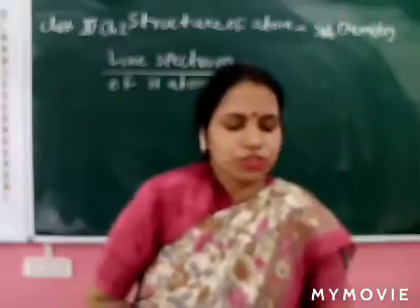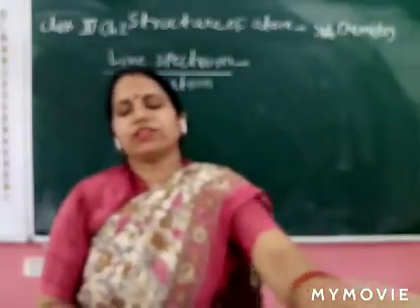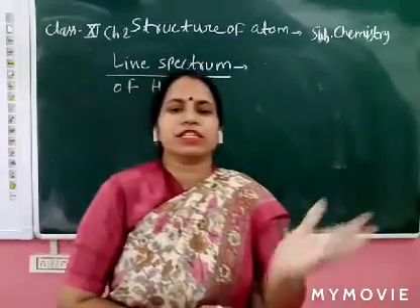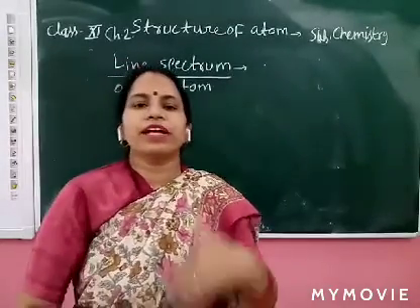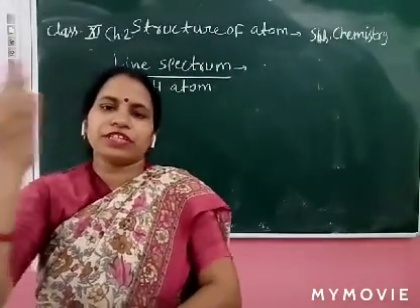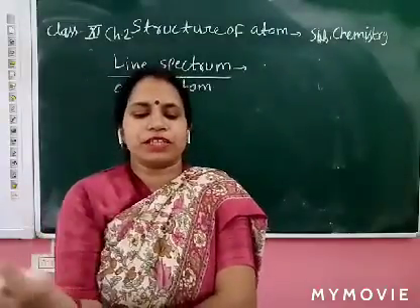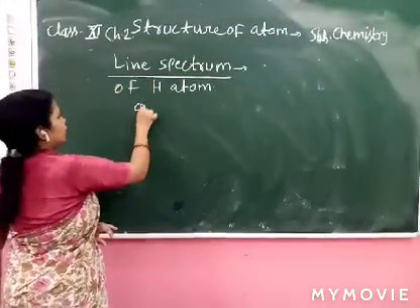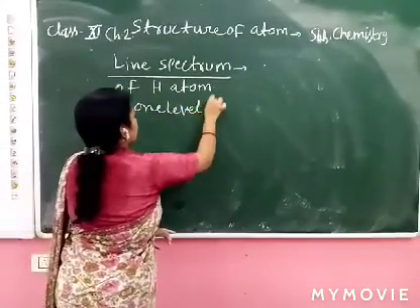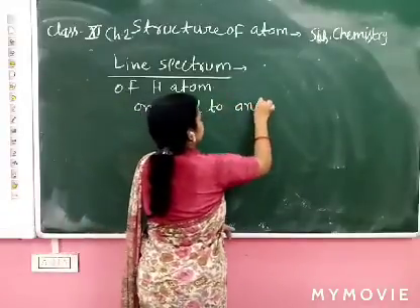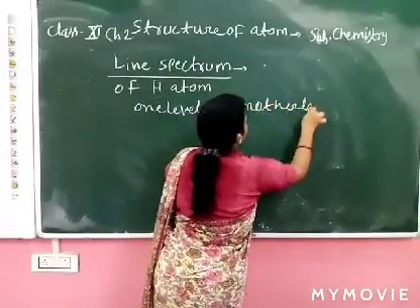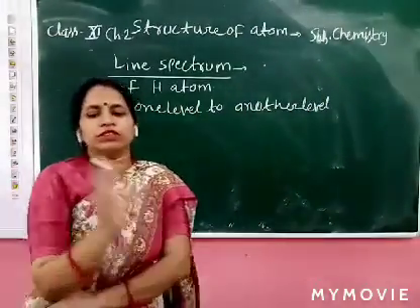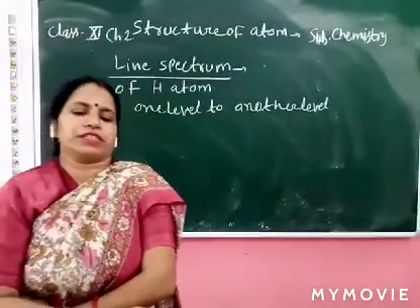Now, the transition from one level to another will produce a line spectra. We already discussed that when an electron jumps from the ground state to the excited state, and when it comes back from the excited state to the ground state, a spectrum arises. Thus the transition of an electron from one level to another level produces the line spectrum.